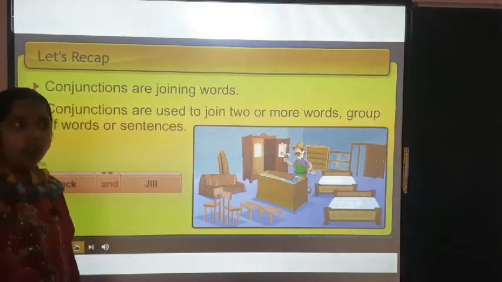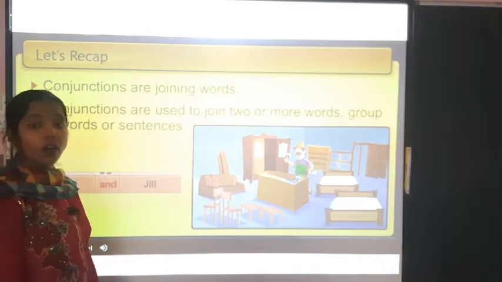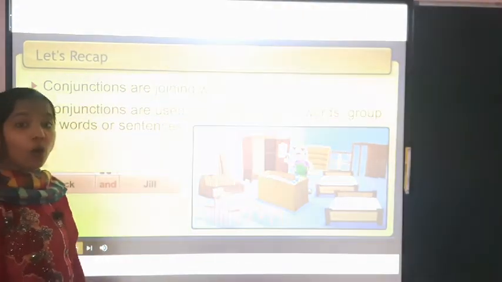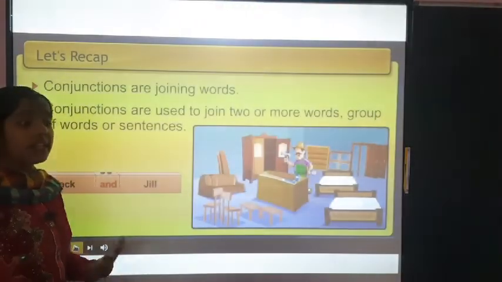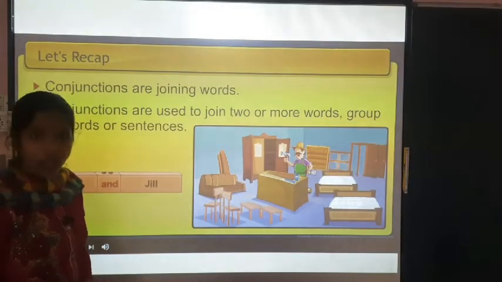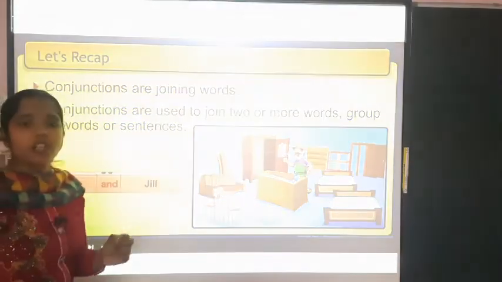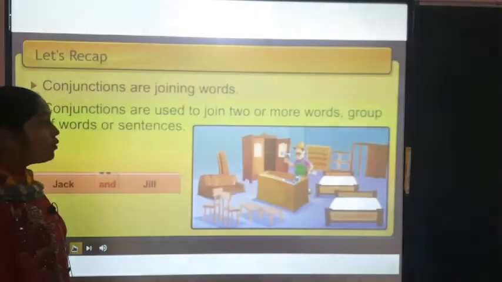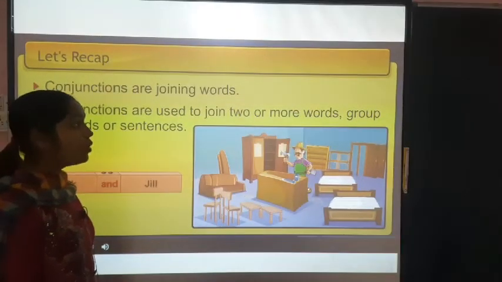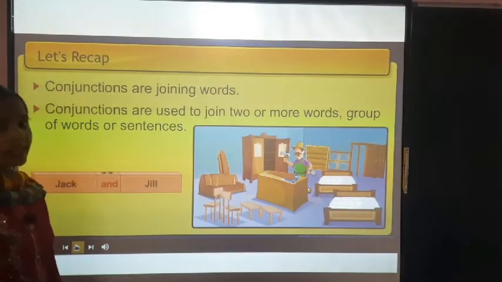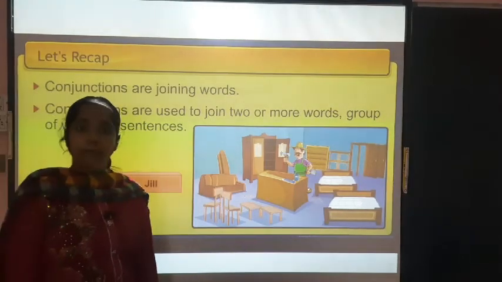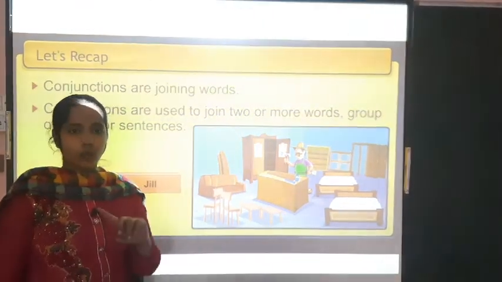And, because, although: these are all words used in joining sentences. So these are the particular conjunctions. They join two or more words. What are two or more words? Like mango and apple, mango or apple, these are words.